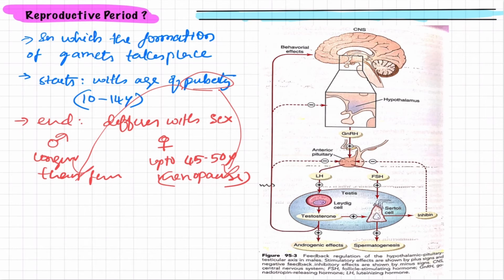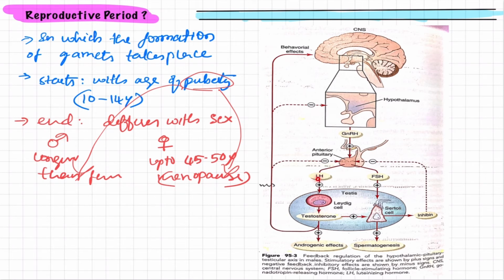Whereas what is the role of LH hormone? As we know, luteinizing hormone acts on the Leydig cells. We already know Leydig cells are the interstitial cells. They are not present in the seminiferous tubules, but they are formed outside the seminiferous tubules, in the interstitial space present among and between the seminiferous tubules.